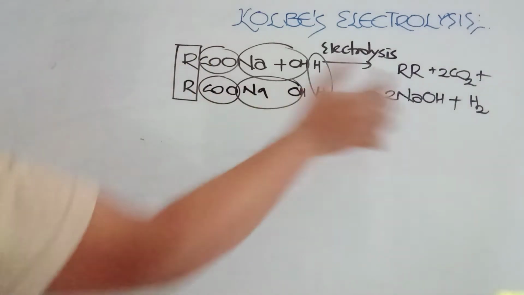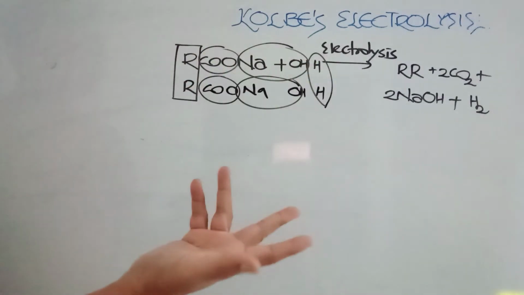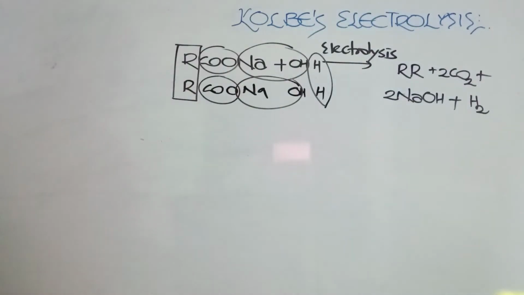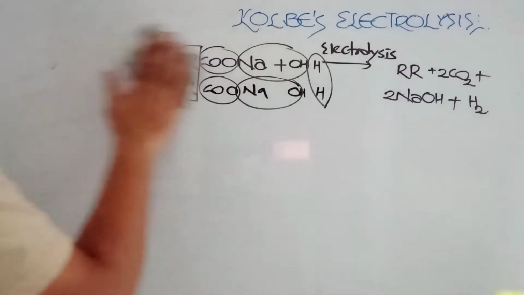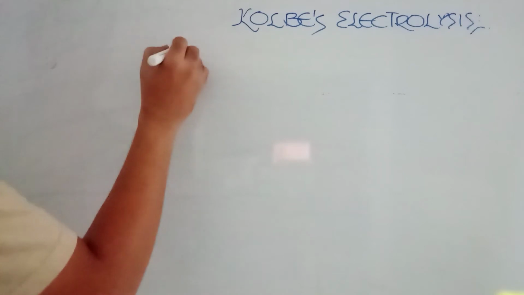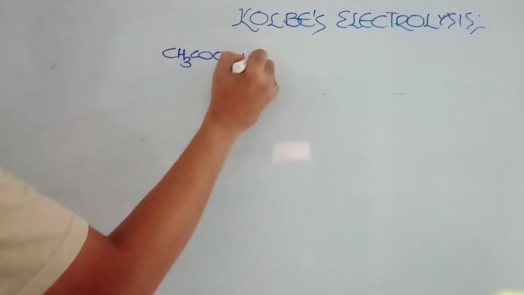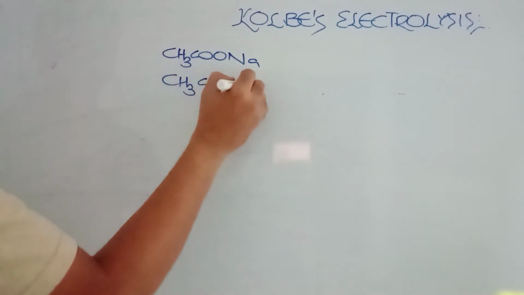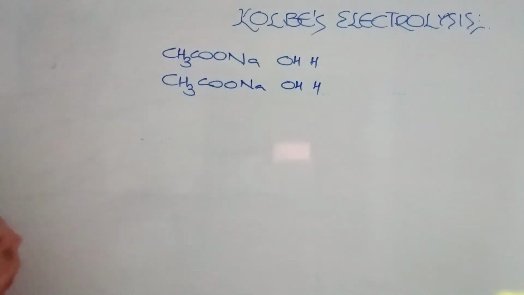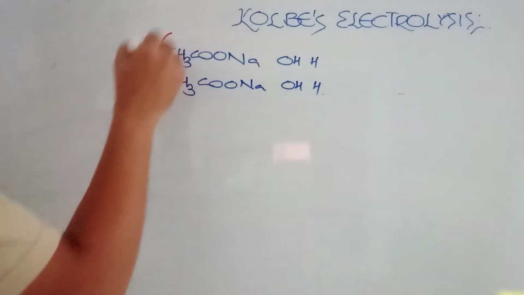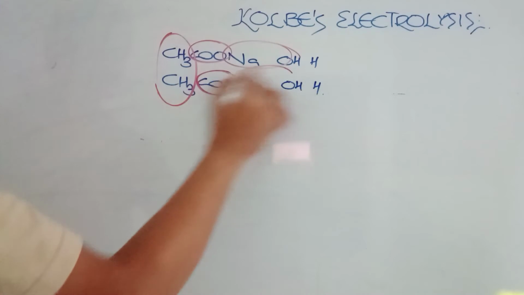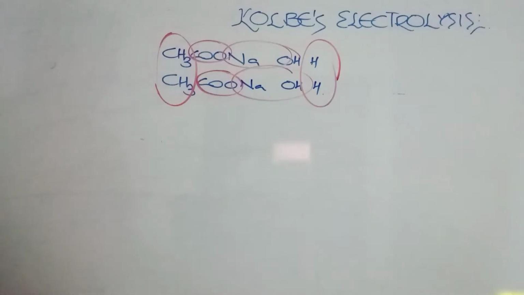So, two R groups becoming alkane. Here I am taking it like it may be alkene or alkane also, depending on the hydrocarbon you are getting here. 2 carbon dioxides, sodium hydroxide and hydrogen gas. Let us see with one simple example. CH3COONa or CH3COOK, your choice. As I told you, if I write water molecule like this, correct? Ethane, carbon dioxide 2 moles, sodium hydroxide 2 moles and hydrogen.